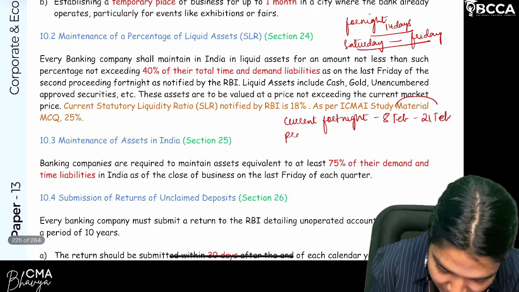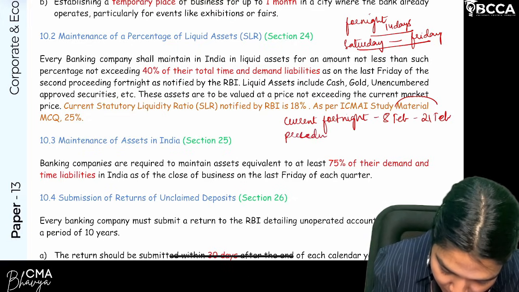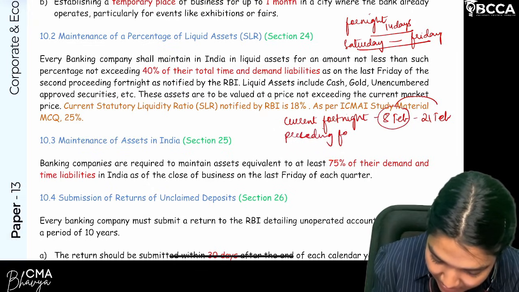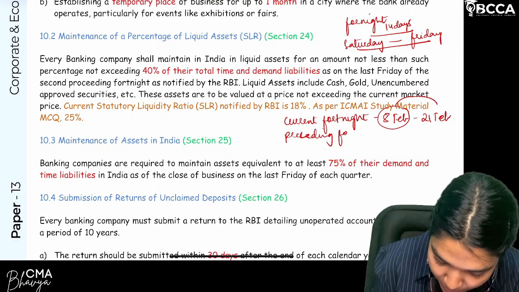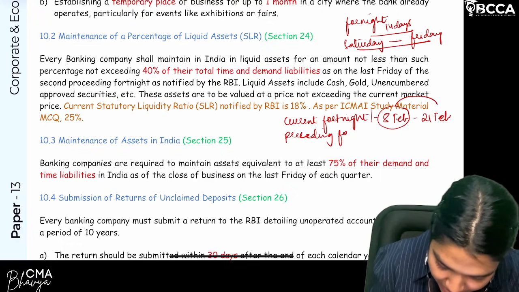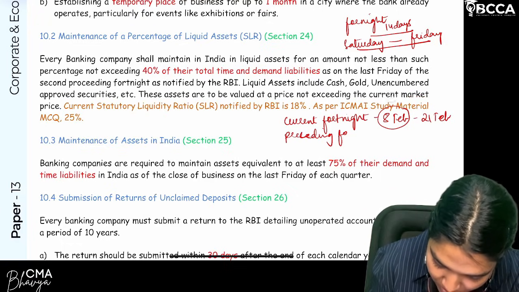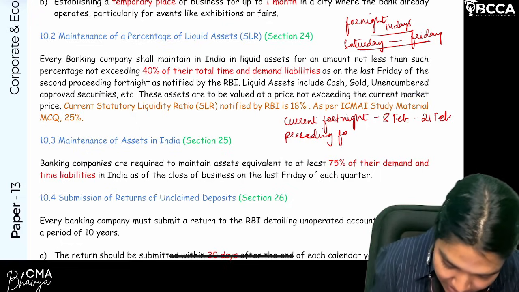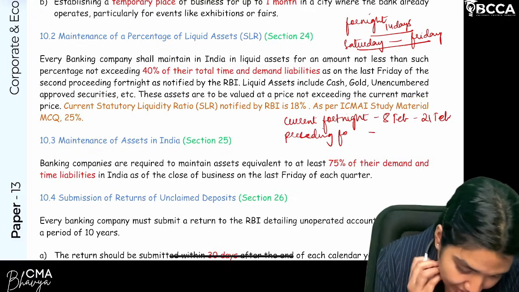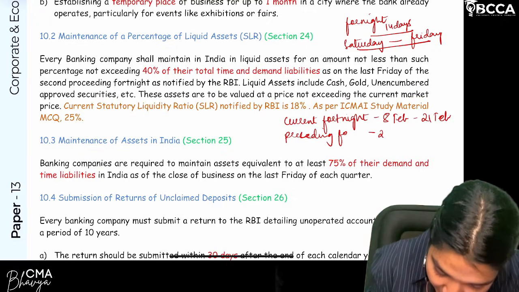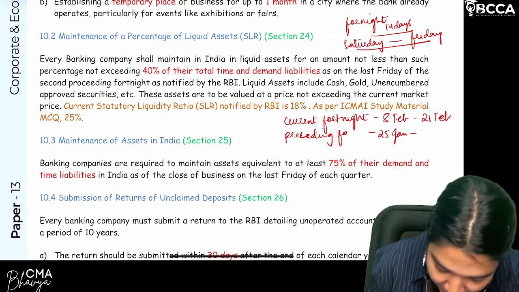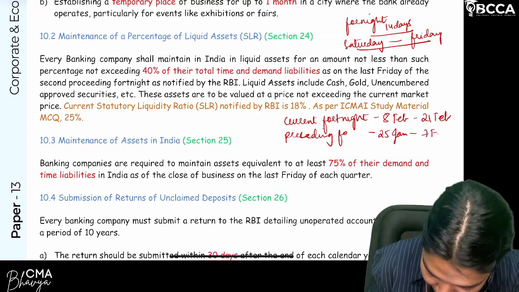Now, what will be the preceding fortnight? The preceding fortnight will be the Saturday to Friday period before this one. Clear? Don't be confused, just listen carefully. If I calculate the correct dates, which I have calculated previously itself, it will be 25th Jan, assuming 31 days in January, to 7th February.